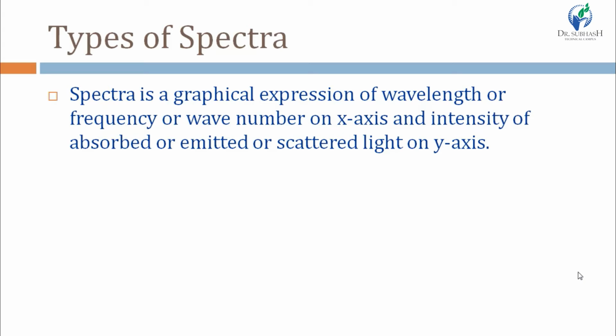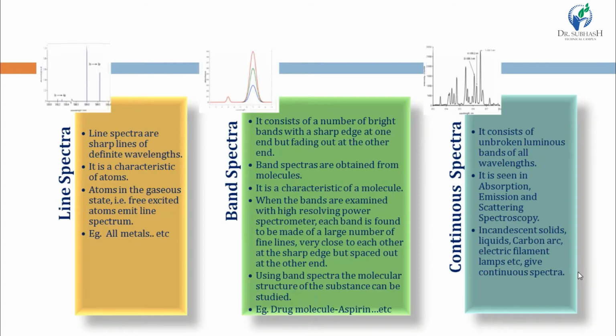By studying this spectra, we can get quantitative as well as qualitative information about our sample, right? Mainly, three types of spectra are widely used in analytical chemistry, which are line spectra, band spectra and continuous spectra. As the name suggests, see in the figure students, line spectra means we get only straight lines, in band spectra we get bands, and in continuous spectra we get continuous spectra.